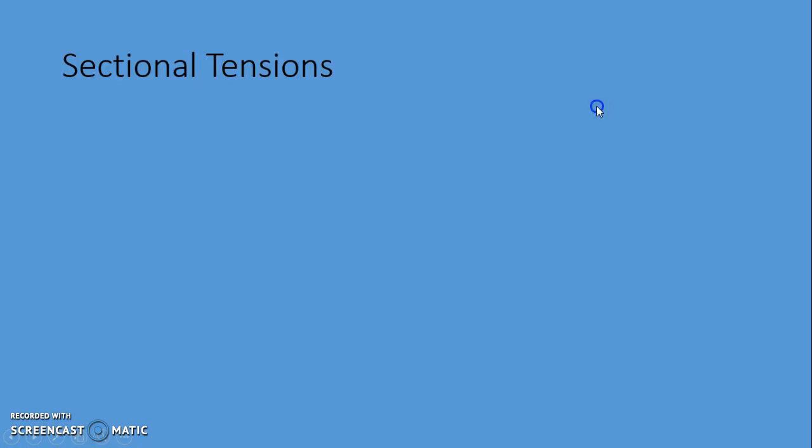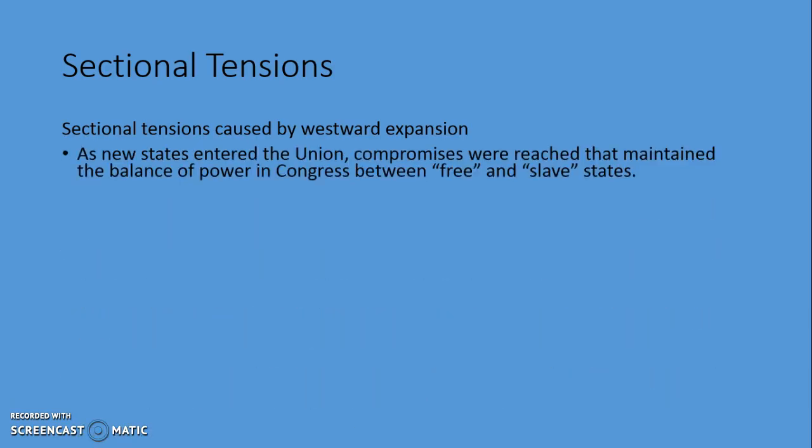Okay, so let's get right into sectional tensions, and we're going to first start off with tensions that are caused by westward expansion. By this time, people are moving into those new territories that we gained from the War of 1812 and the Louisiana Purchase. So, as new states enter the Union, compromises were reached that maintained the balance of power in Congress between free and slave states.